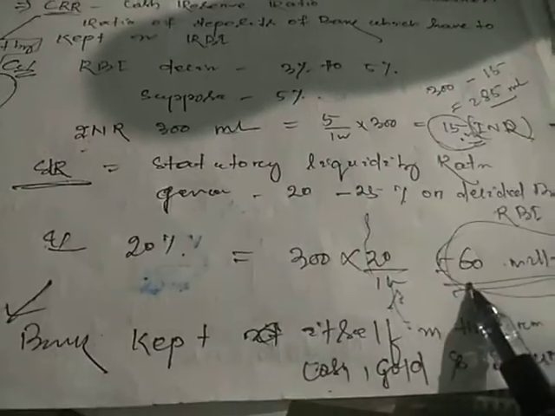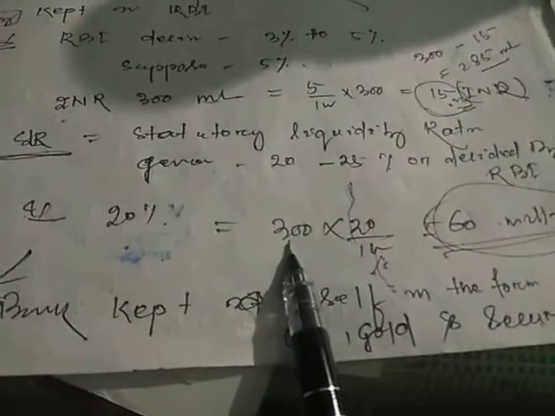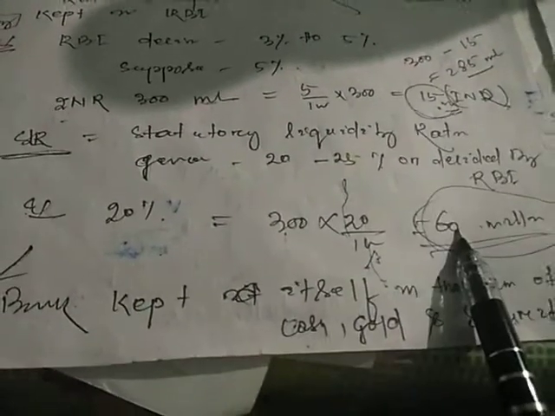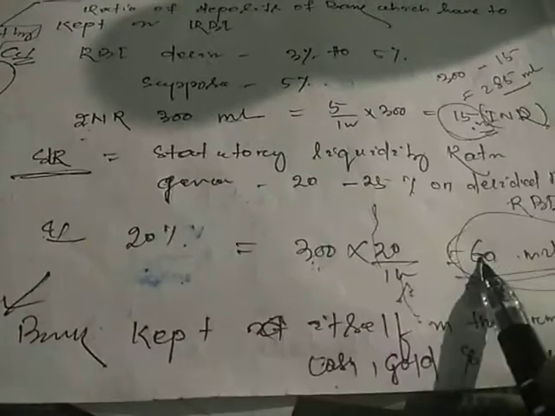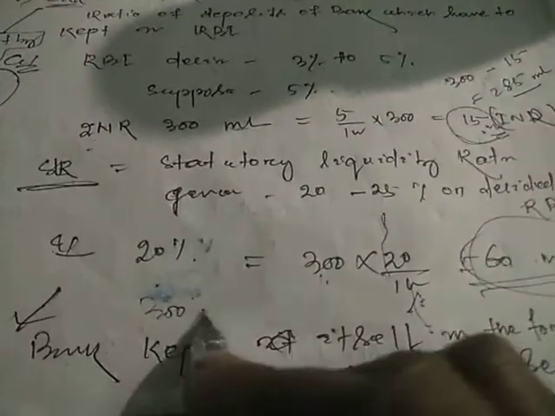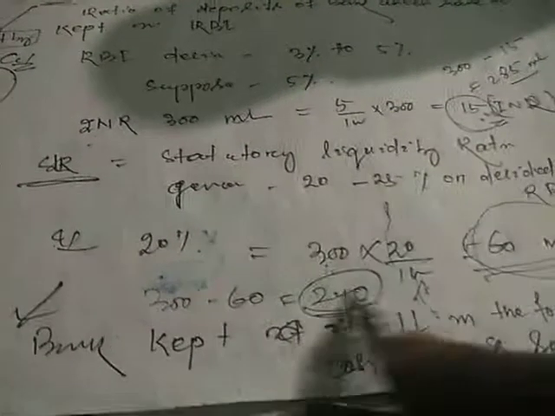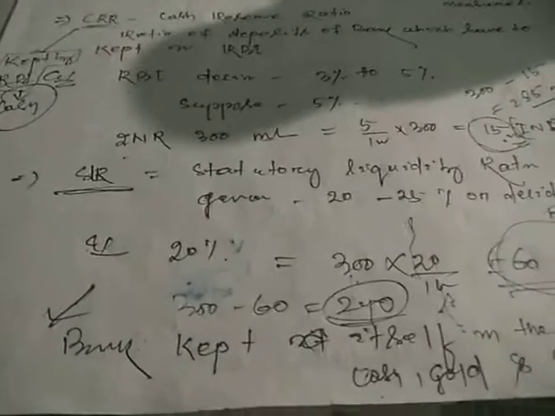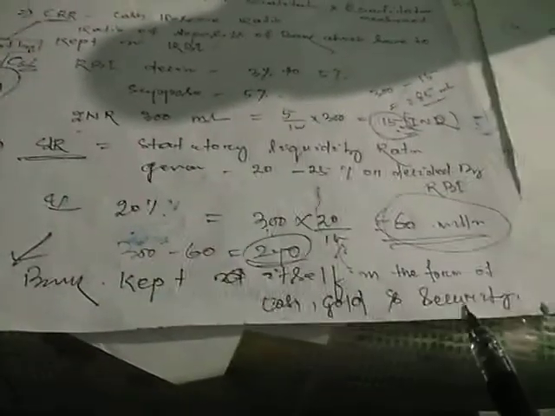Initially it is 300, now 60 million he has to keep as a reserve. Then the rest, 300 minus 60, that means 240 million rupees, the specific bank has to provide as credit to the public.